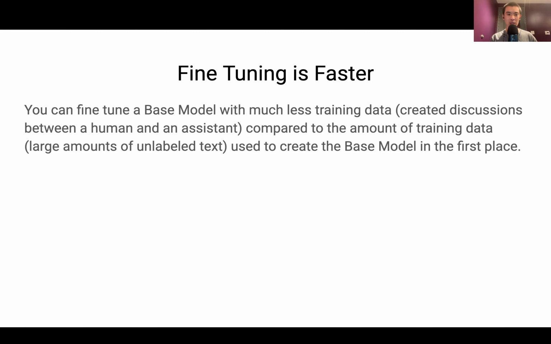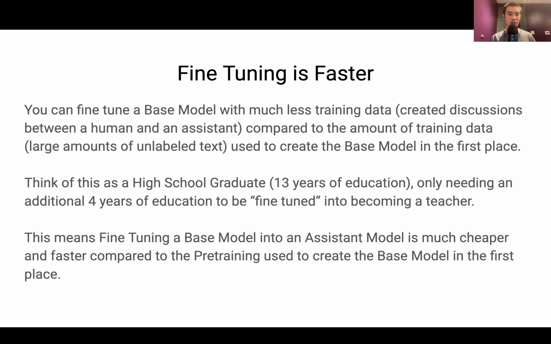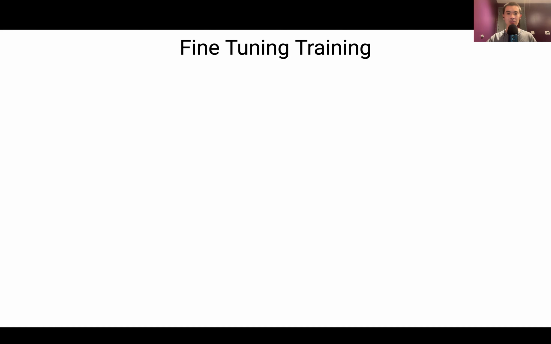You can fine-tune a base model with much less training data, created discussions between a human and assistant, compared to the amount of training data, large amounts of unlabeled text, used to create the base model in the first place. Think of this as a high school graduate with 13 years of education, right? Like kindergarten to 12th grade, only needing an additional 4 years of education to be fine-tuned into becoming a teacher. This means fine-tuning a base model into an assistant model is much cheaper and faster compared to the pre-training used to create the base model in the first place.